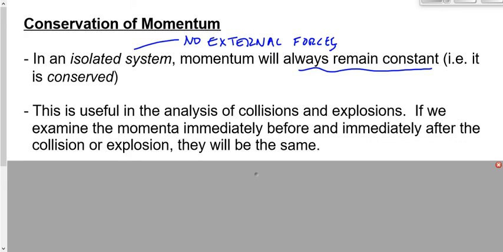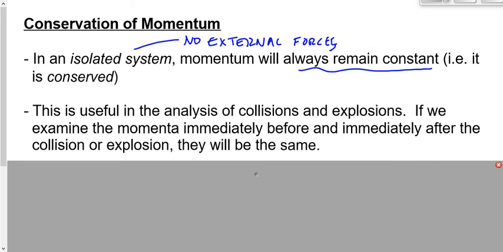This is useful when we're talking about interactions such as collisions or explosions, like we saw yesterday. We saw two different videos yesterday that illustrated both of these. The first one was an explosion, or something like an explosion: the bullet being fired from the gun. The second one that we saw was Mel Gibson being hit with a shot from a shotgun and then being propelled back into the plate glass window. We could analyze both of those situations, the explosion or the collision, with this new law that we're learning called the law of conservation of momentum.